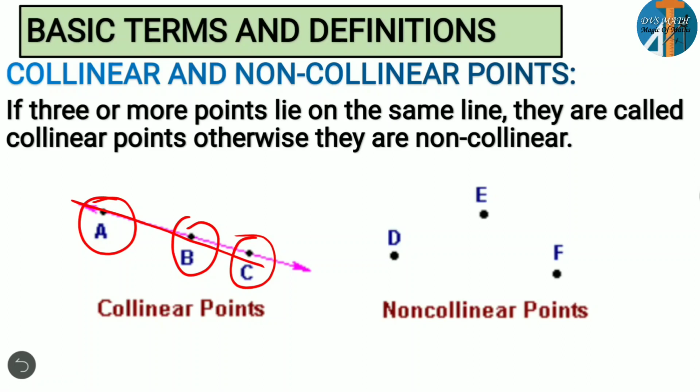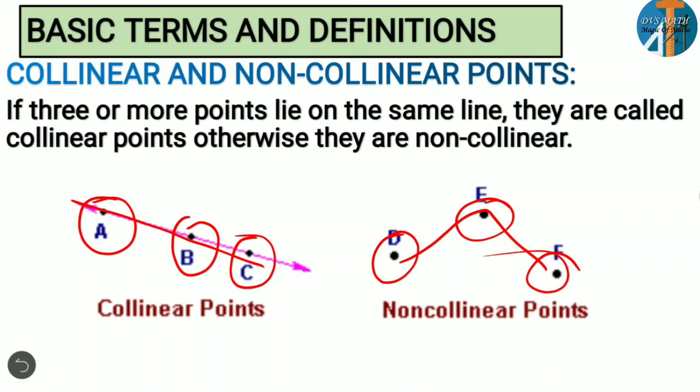But if you observe point D, point E, and point F, if you join all these points, you are not getting a straight line. So what we are concluding here: if 3 or more points lie on the same straight line, they are called collinear points. Otherwise they are non-collinear. So this is about collinear points and non-collinear points. If they are on the straight line, they are called collinear points. If they are not in a straight line, they are called non-collinear points. Clear? So let's move on to the next concept.